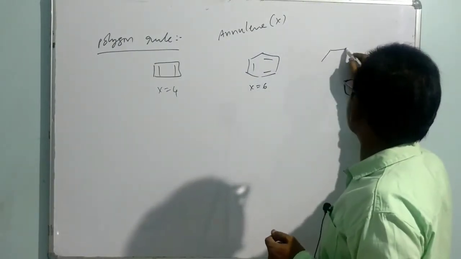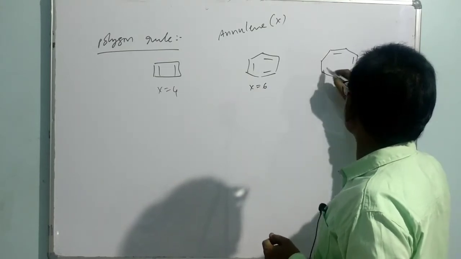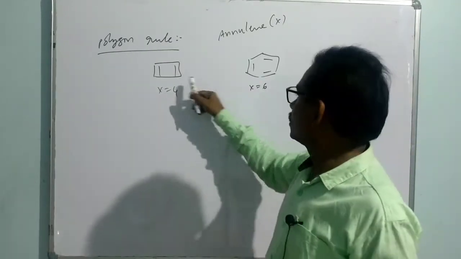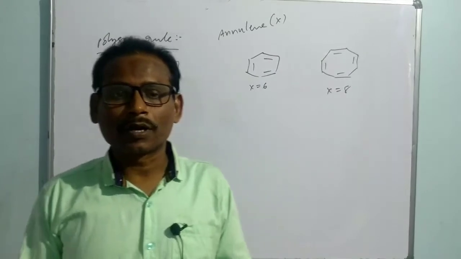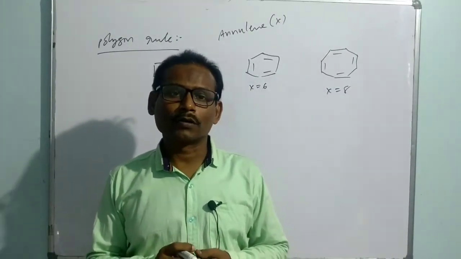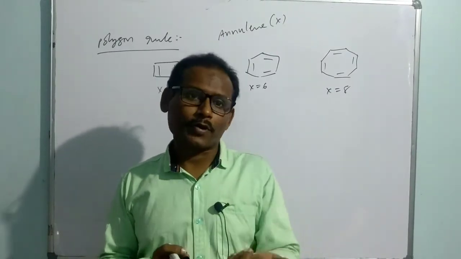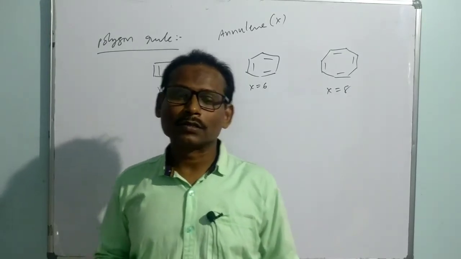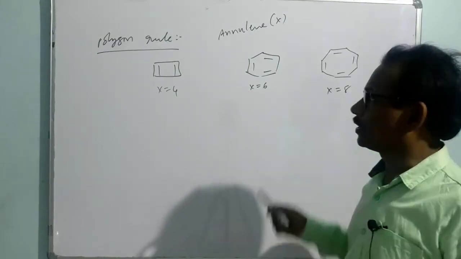Let me put another one. Here X is equal to 8. So 4 corners, 6 corners, 8 corners. Annulene is nothing but a monocyclic conjugated hydrocarbon. A monocyclic conjugated hydrocarbon is nothing but an annulene. We just take annulene 4, annulene 6, annulene 8.